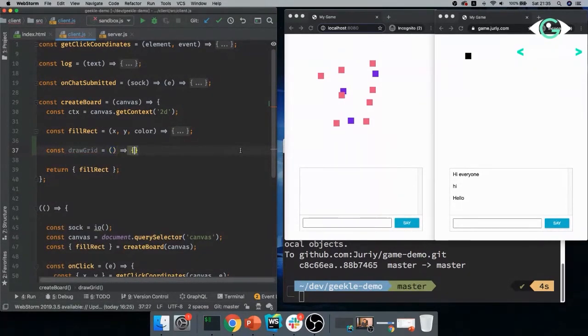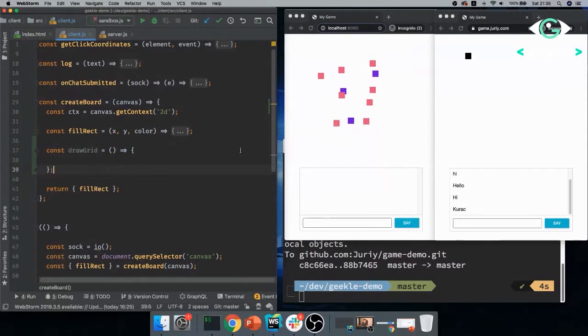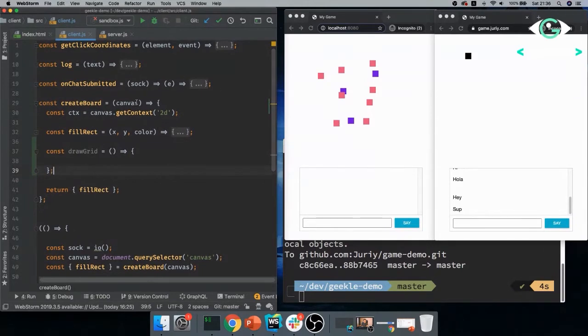And now, in order to draw grid, let's think what we need. In order to draw grid, we need to know how many cells we want in that grid, and I will always go with a square grid. And what will be the size of an individual cell?